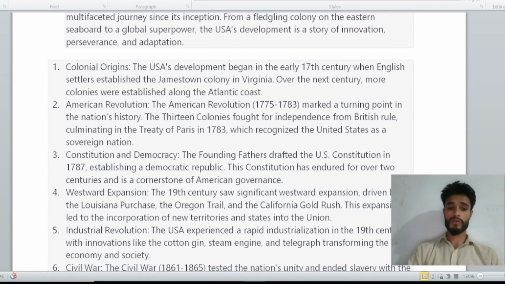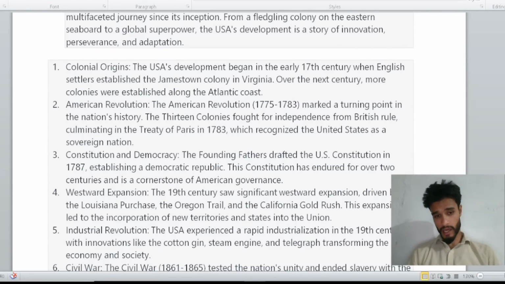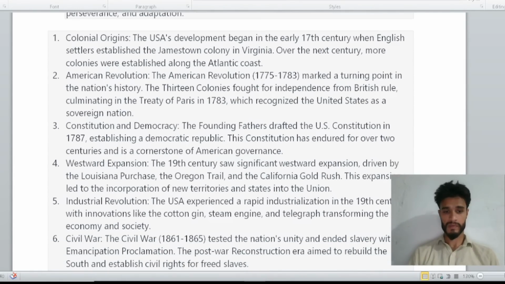In the Industrial Revolution, the US experienced very high growth, and industrialization started with innovations like the cotton gin, the steam engine, and the telegraph.